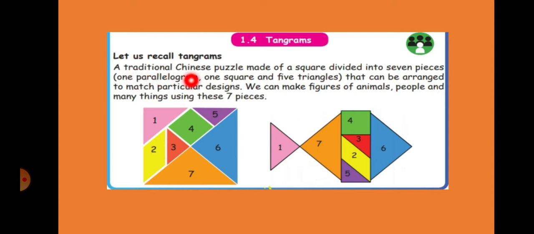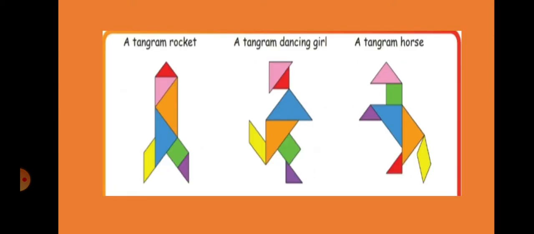Tangram is nothing but a Chinese puzzle made of a square divided into 7 pieces: one parallelogram, one square and 5 triangles. Okay, so here triangles 1, 2, 3, 4, 5 triangles are there, one square and one parallelogram. This is the basic structure of a tangram. Through this we can make different shapes of animals or anything, many designs. See here, tangram: rocket, dancing girl, horse, everything we can make.